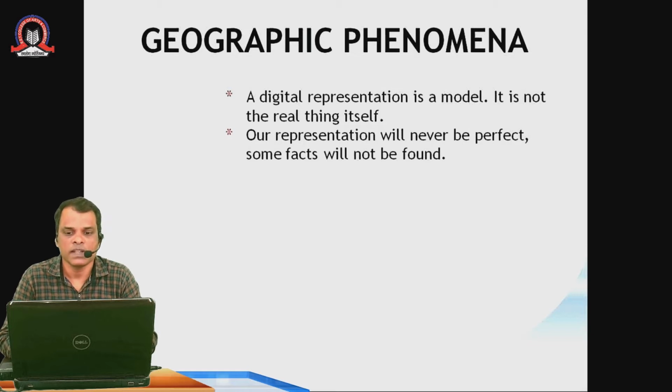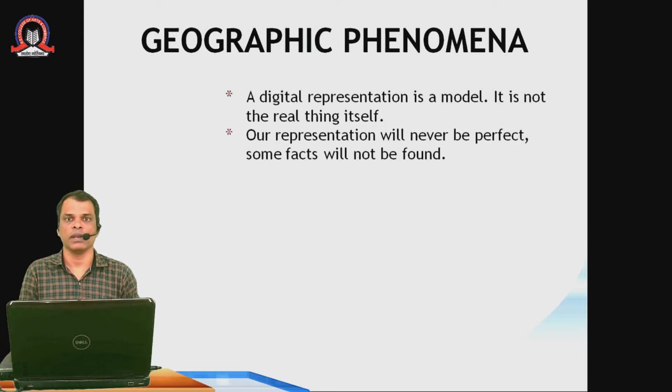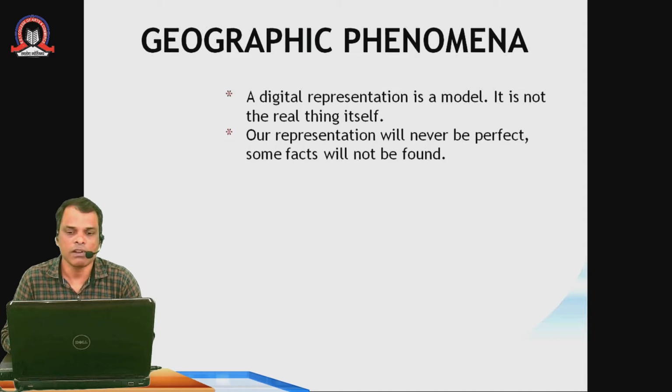A digital representation is a model and it is not the real thing. Our representation will never be perfect. Some facts will not be found. So whenever you are trying to represent a geographical phenomena graphically, it can't be perfect as it is. There will be some changes in that.